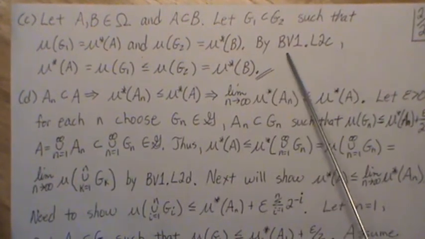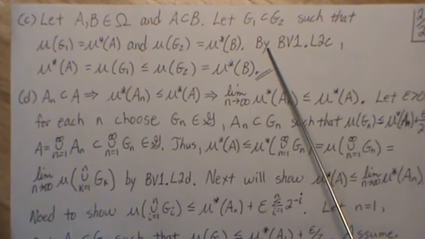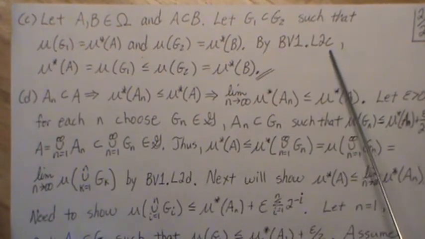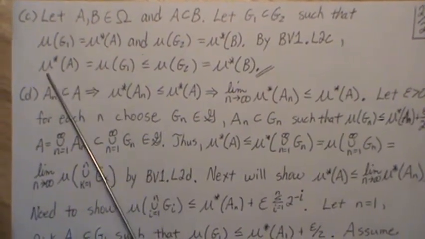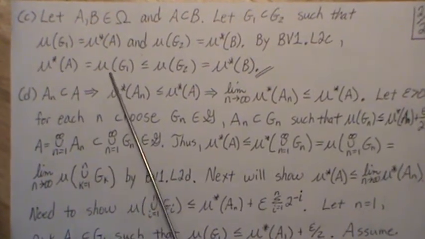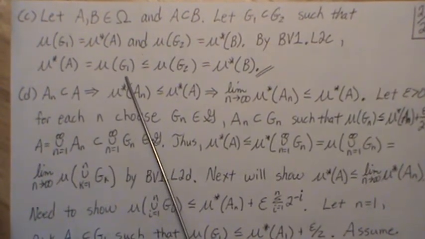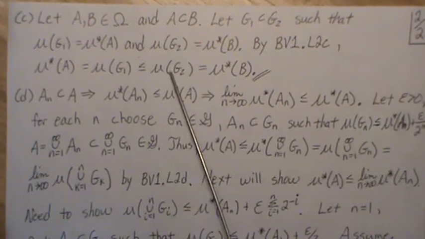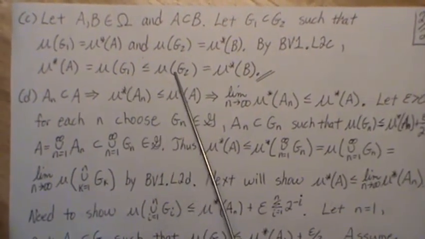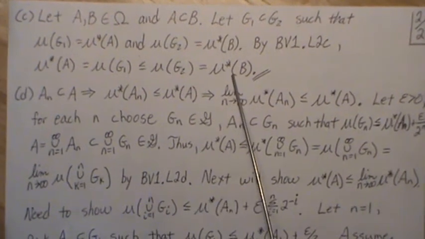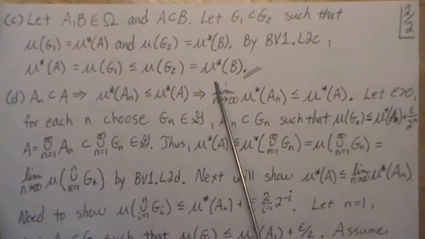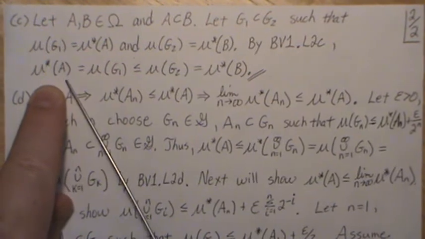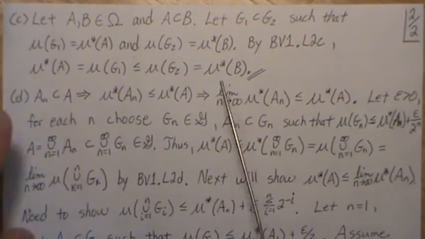Now, by background video 1, lemma 2c, we know this relationship. So mu star of A is equal to mu of G1, but since G1 is a subset of G2, these two measures are an inequality, but this one was equal to mu star B. So therefore, mu star A is less than or equal to mu star B, and that's what we wanted to show.